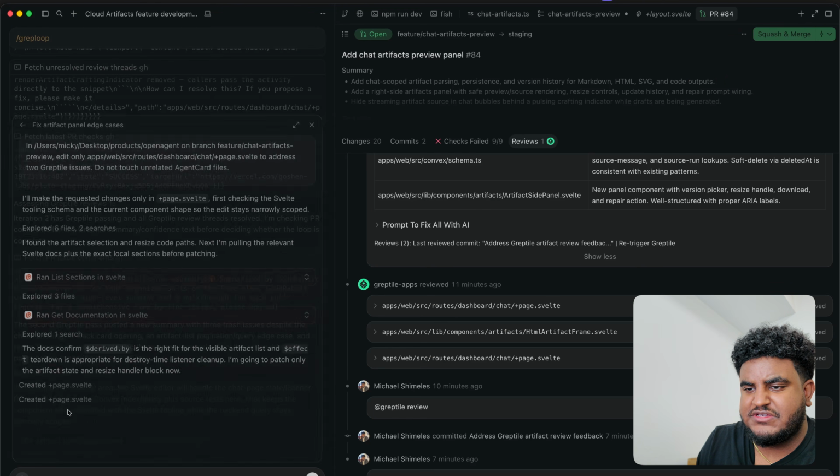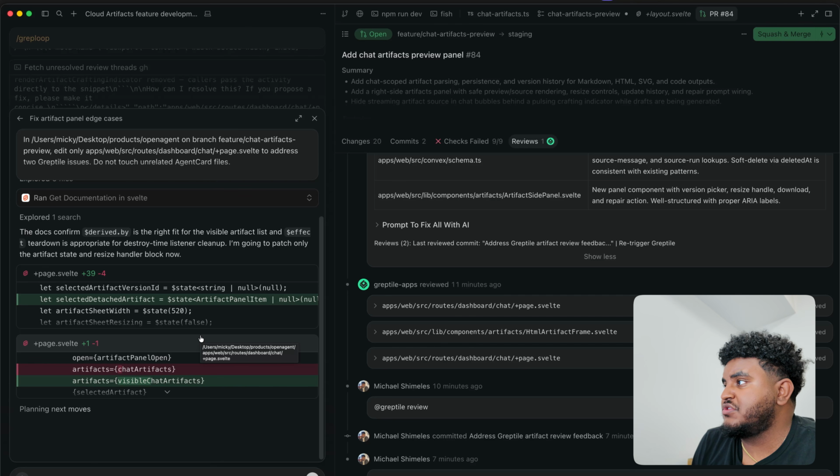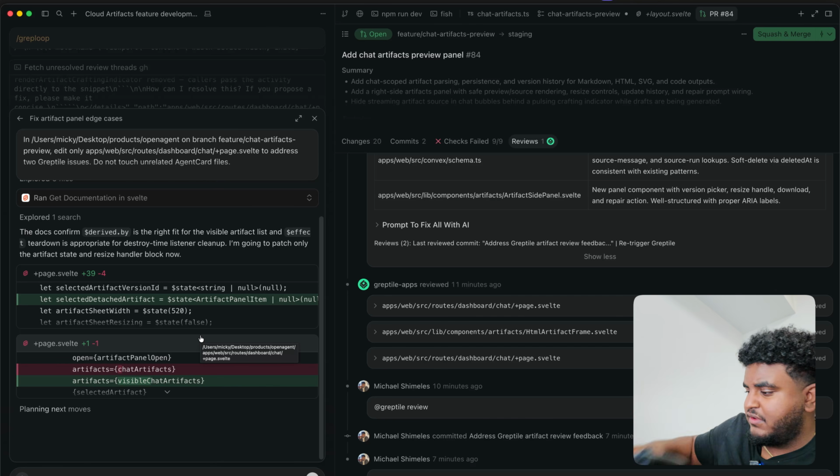Now it's fixing up that edge case. If I click here, I can see the changes it's making. And I just got to wait. I can work on another project, or I'm going to play a little bit of Red Dead Redemption.